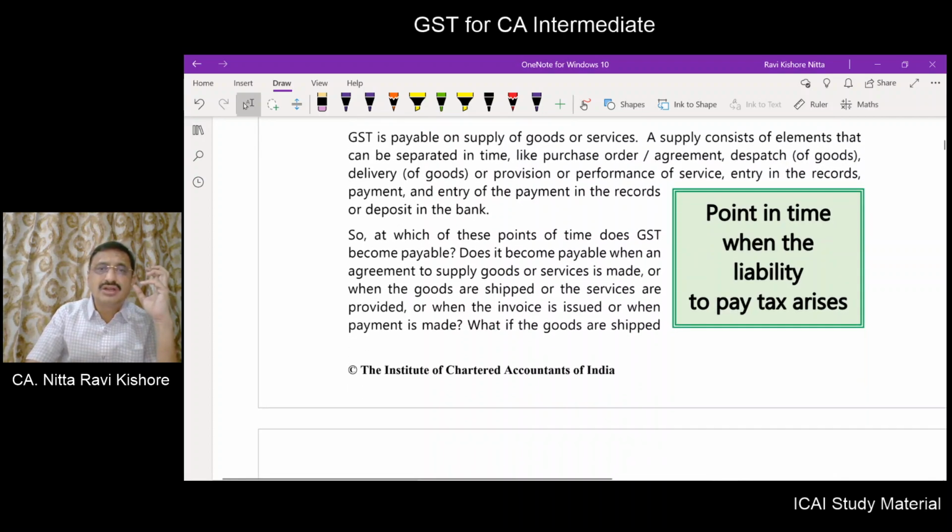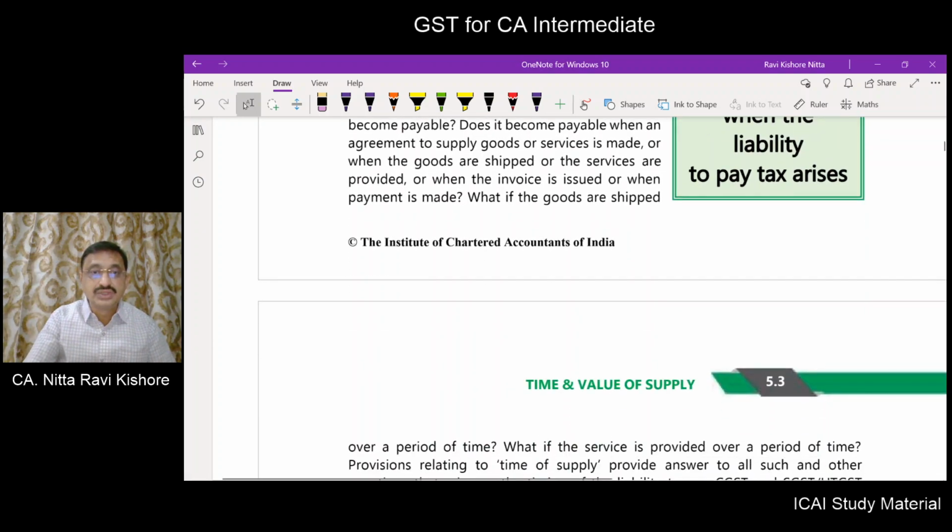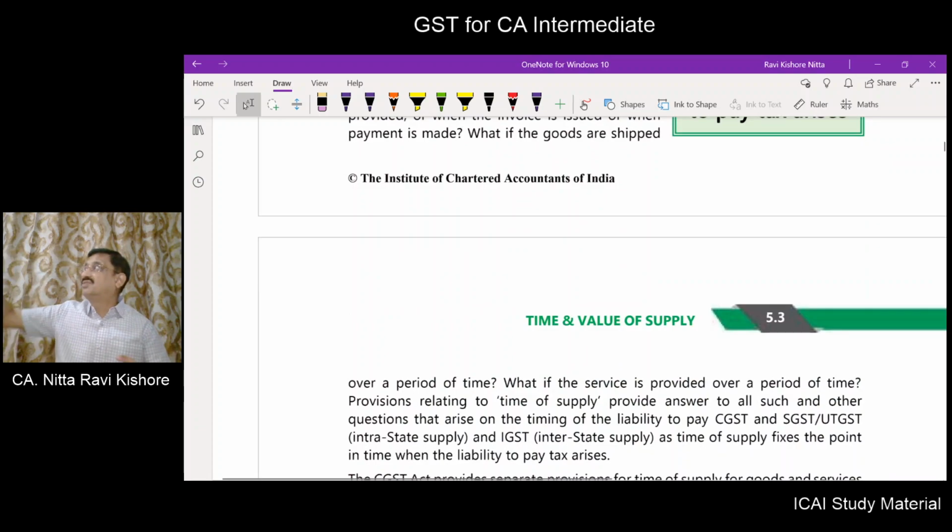That we should be able to understand and analyze by this chapter. So, at which point of time does GST become payable? Does GST become payable when the agreement is entered, or when the goods are dispatched, or when the services are provided, or when the invoice is issued, or when the actual payment is made? If goods are shipped over a period of time, say I need to dispatch 20,000 units of material.